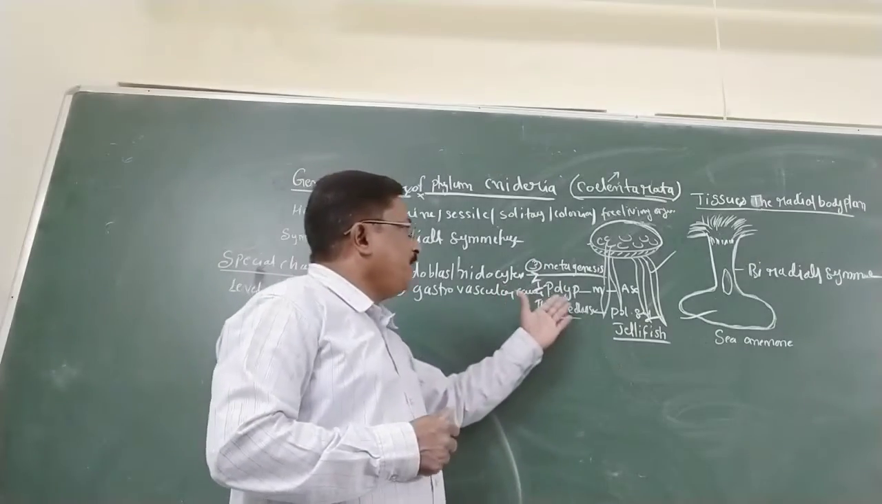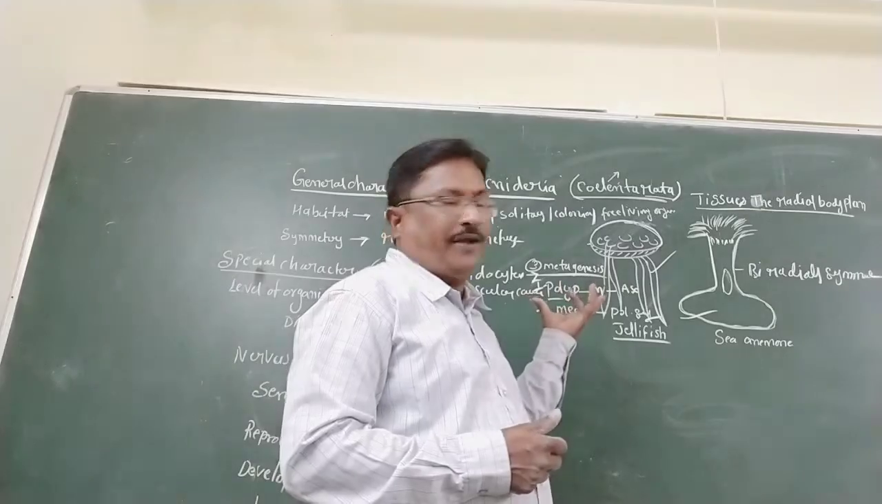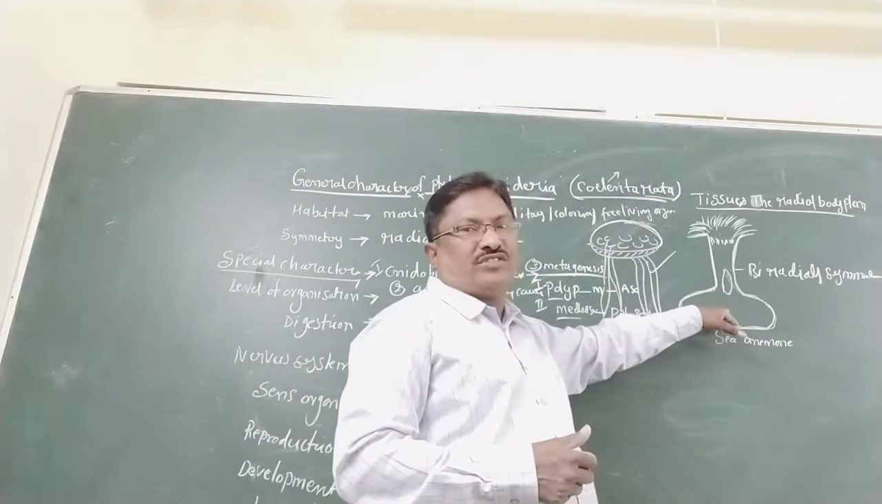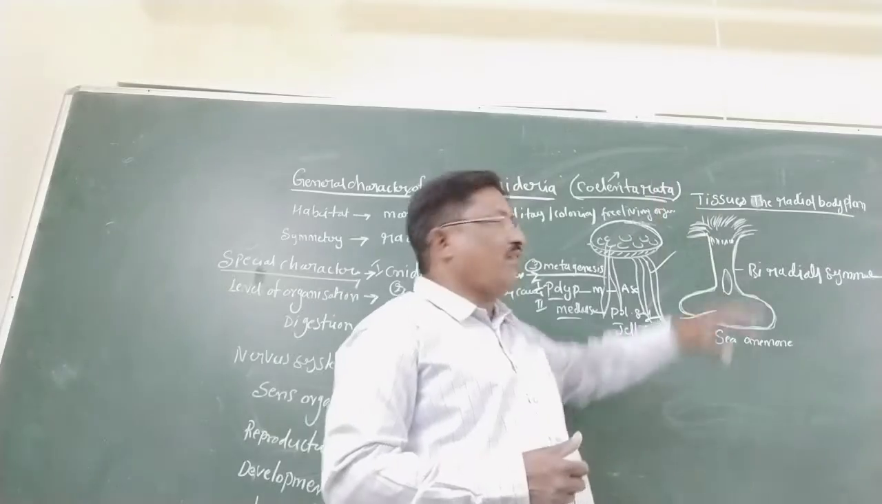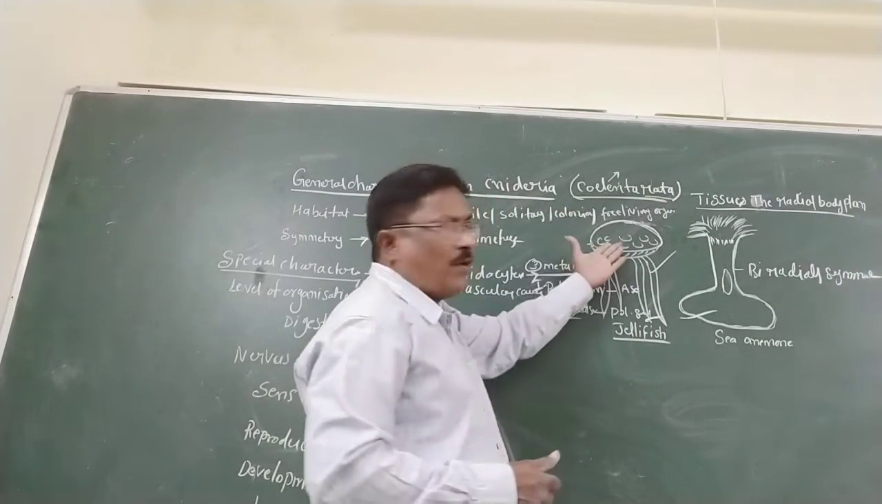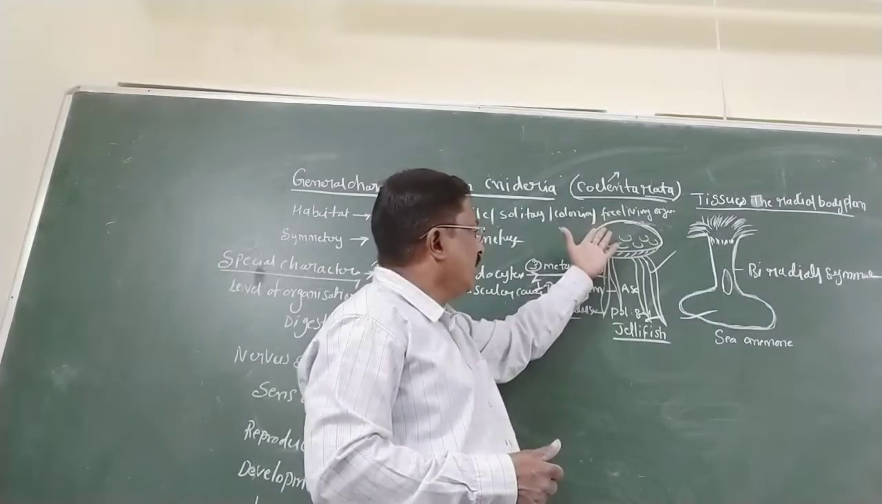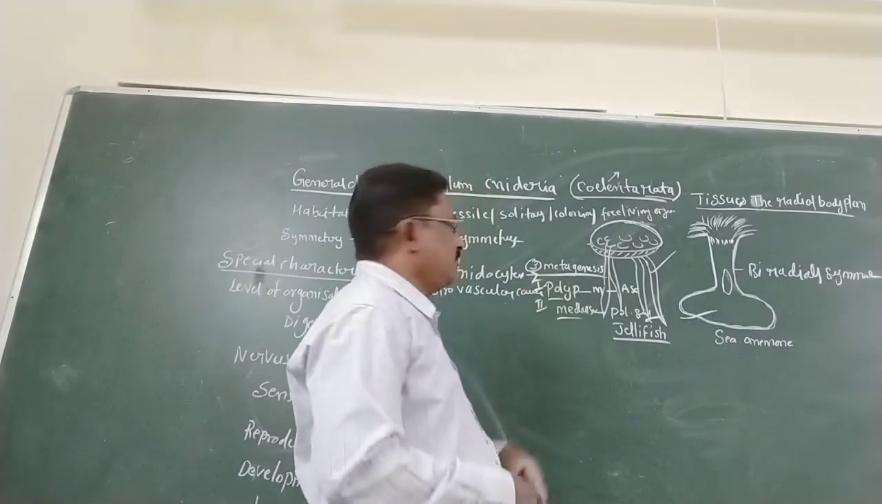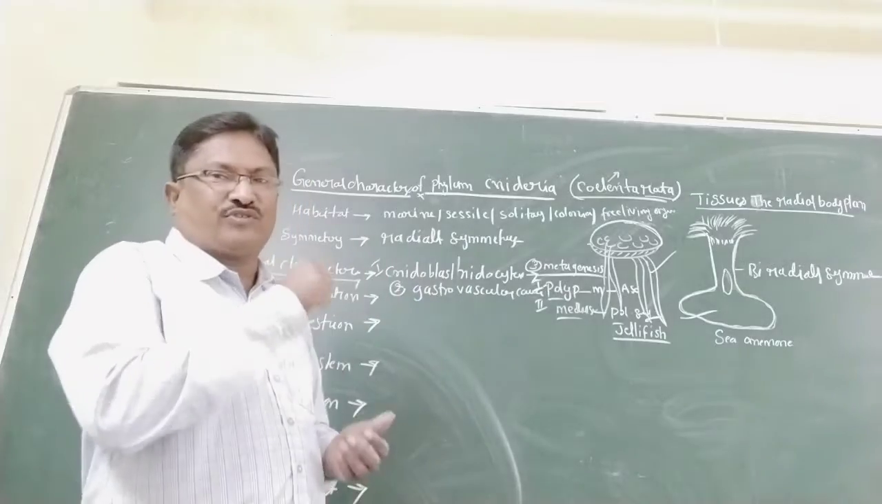So what is the polyp? Sessile, cylindrically formed. The medusa is umbrella-like in shape, and its movement is free swimming. So that is metagenesis, polyp and medusa.